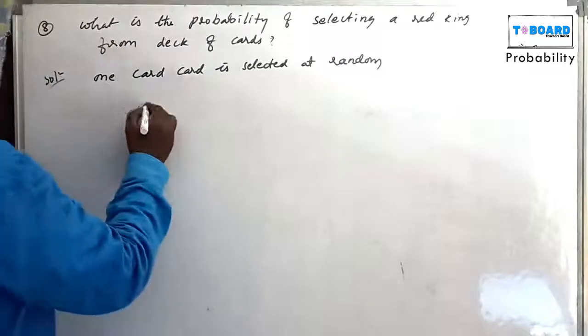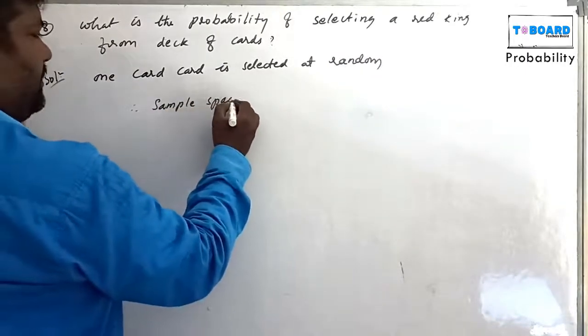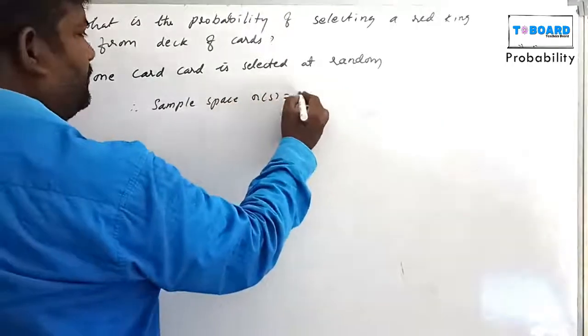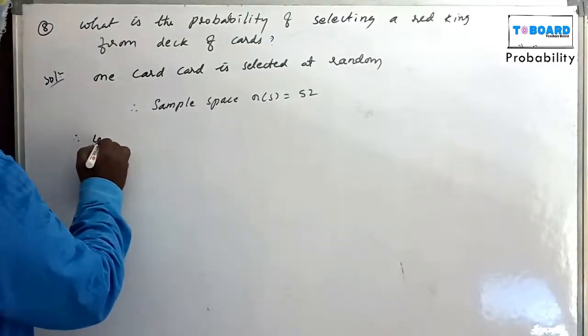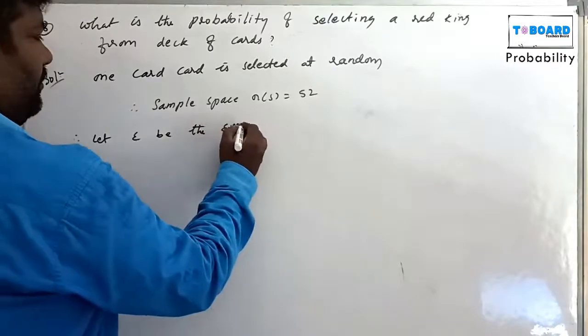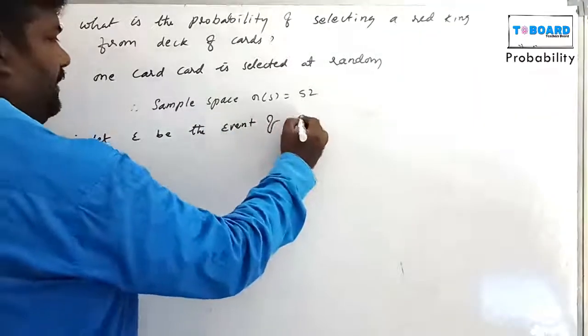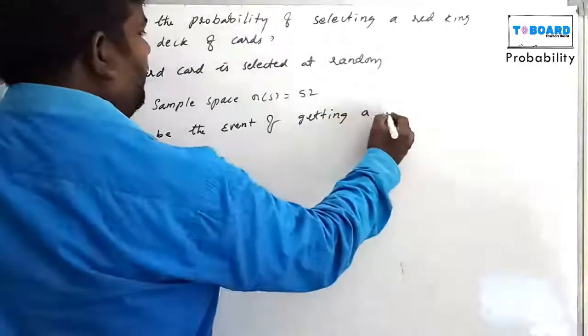Now the sample space: N of S equals, total how many cards are there? 52 cards. N of S equals 52. Let E be the event of getting a red king.